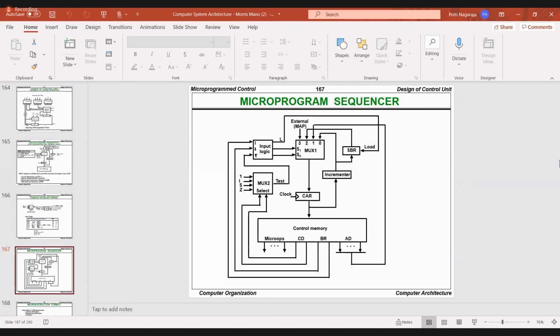Is the PPT visible to you? Is the PPT coming?